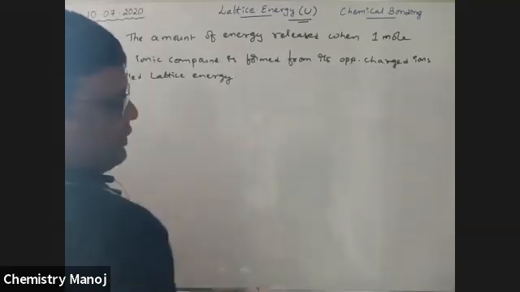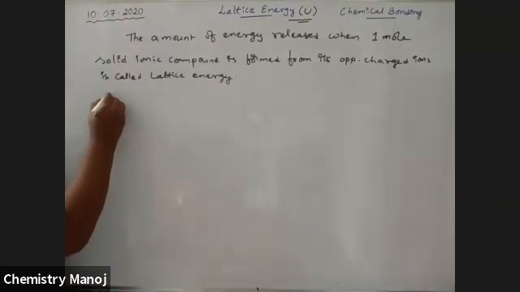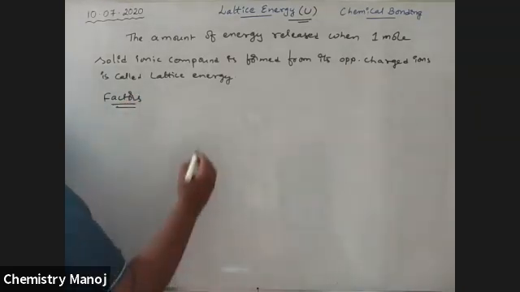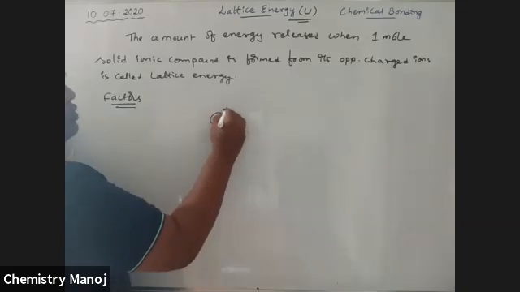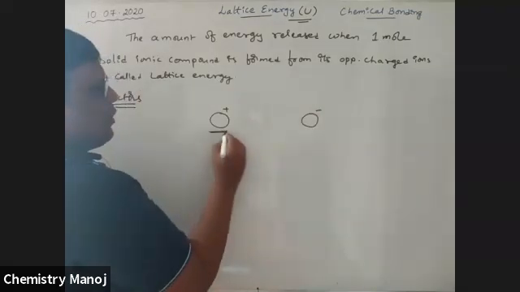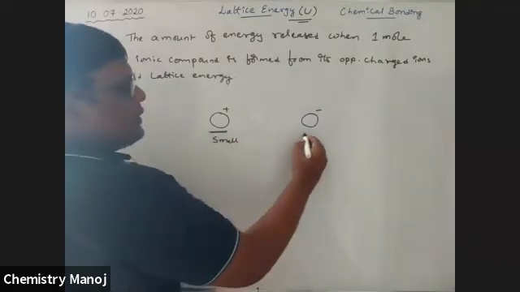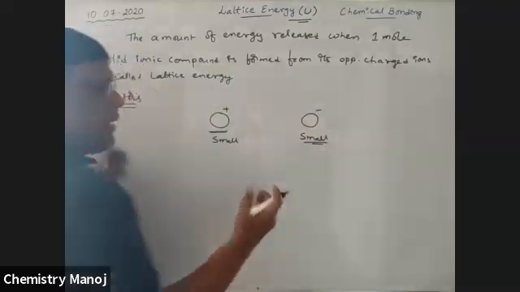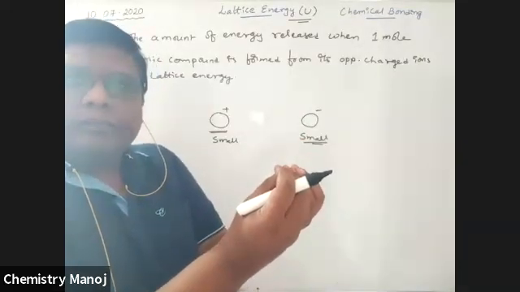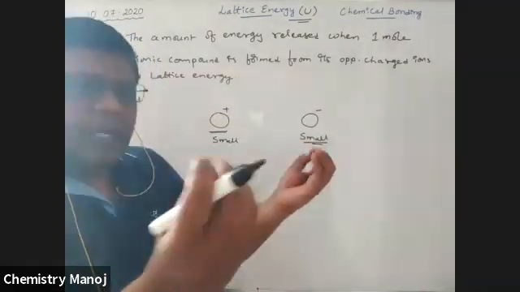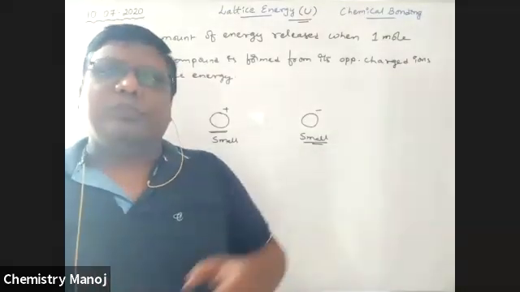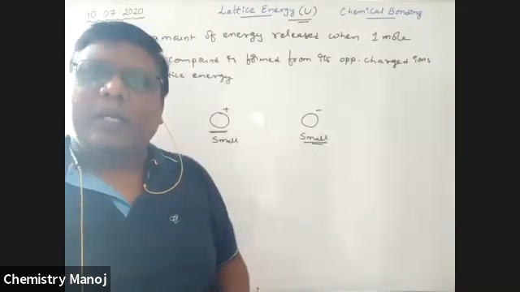The main factors that influence lattice energy. What are the factors influencing lattice energy? See here, this is the atom which is a positive ion, and this is the negative ion. This is small in size, and it is also small in size. Because these two ions are small in size, they are strongly attracted. So there is a greater attraction between these two ions, because small size ions are free to move.